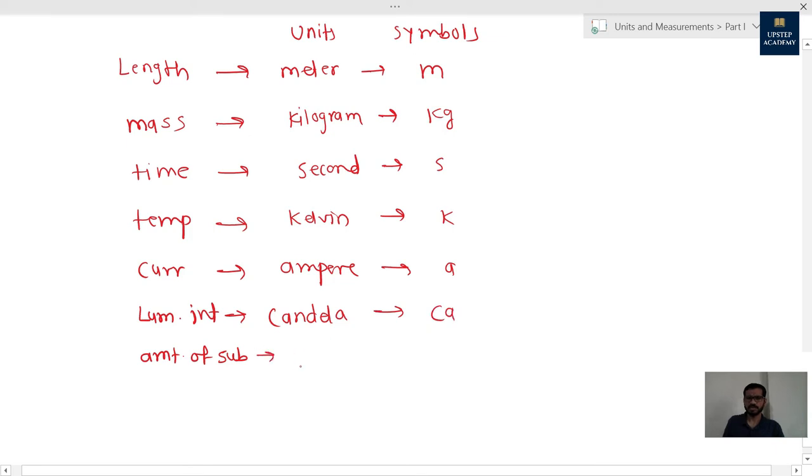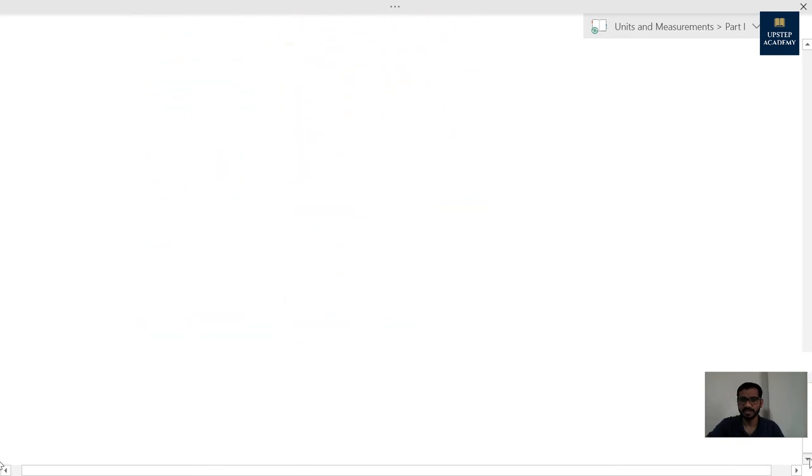And amount of substance, mole is the unit of it, and mol is the symbol of it. So these are all fundamental physical quantities, their units and their symbols also. All right, now let me take you to our next concept, that is derived physical quantities.